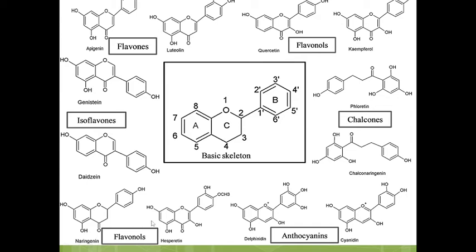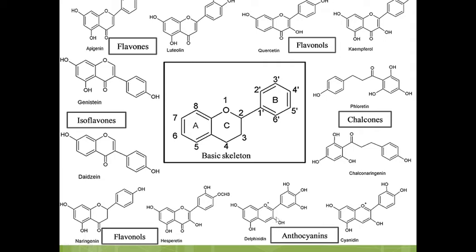After that, anthocyanins: these are the aglycons of anthocyanidins. These are the aglycons of anthocyanin, and the sugar unit is present mostly at this position in case of anthocyanidin.